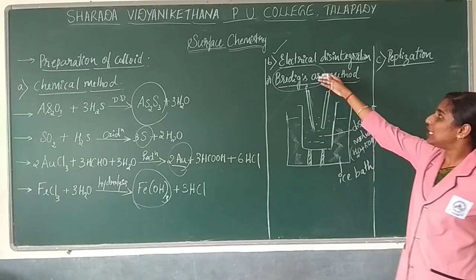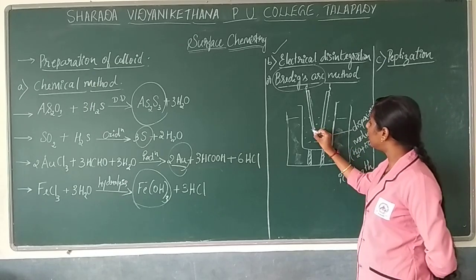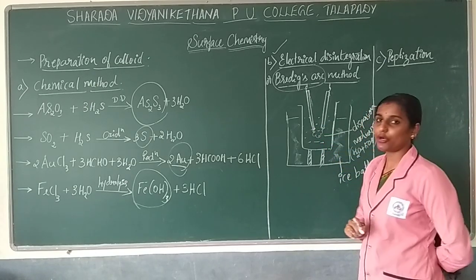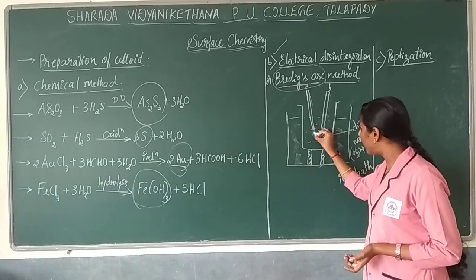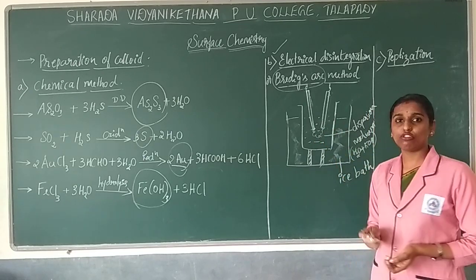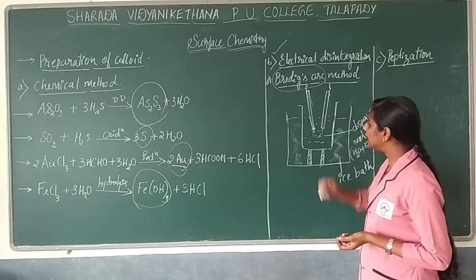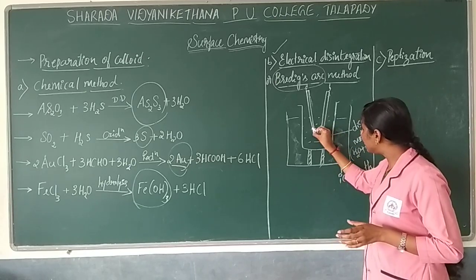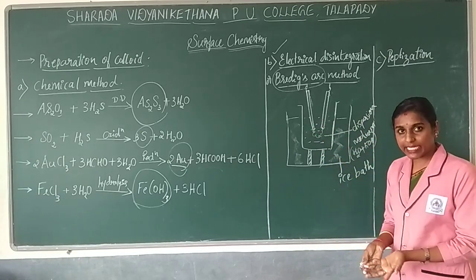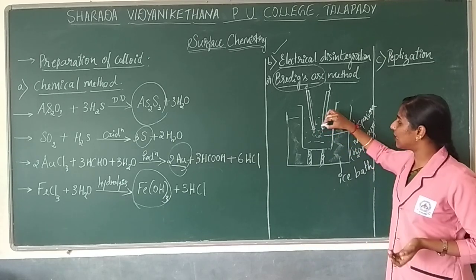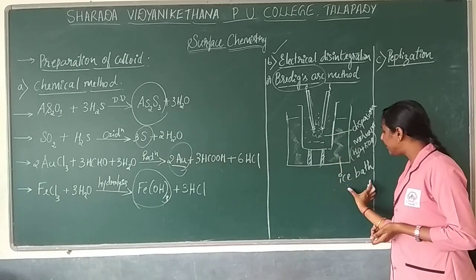Here, when you pass electricity, an arc will be produced between these electrodes. What will this arc do? Arc in the sense that a large amount of heat will be released. Due to that heat, your metals start melting. So the metal which is immersed in the solution starts melting and vaporizing. Here certain conditions will be maintained with an ice bath.